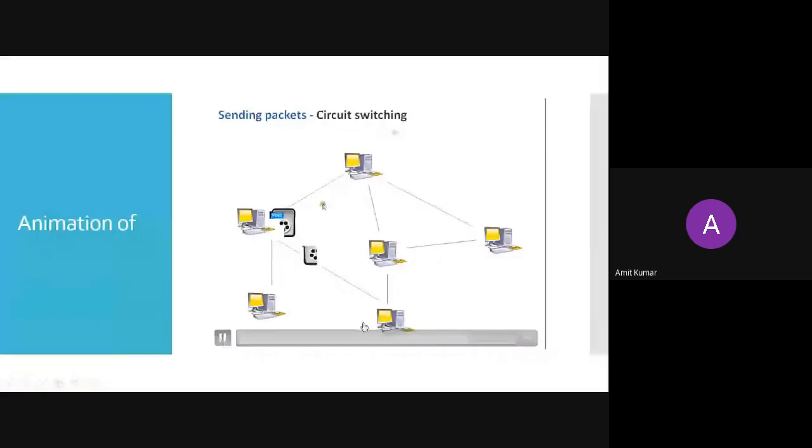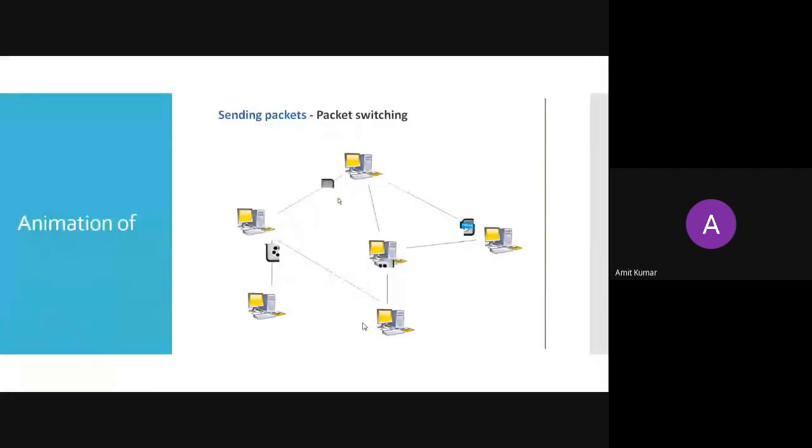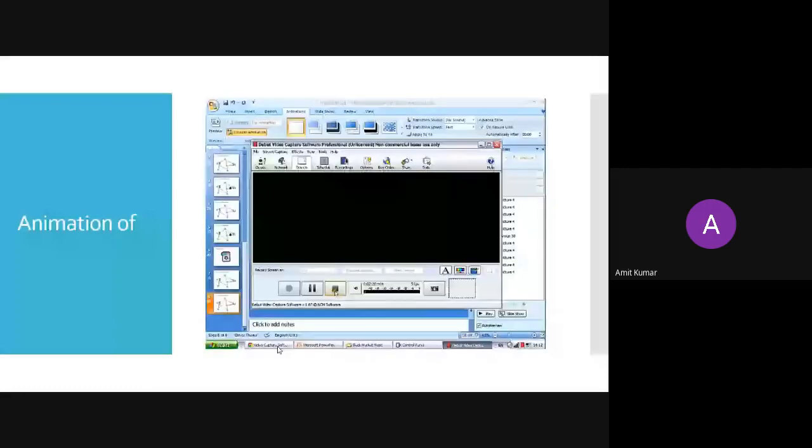He is sending the first packet, second packet, third packet, fourth packet, and fifth packet, so recovering your message is easier in circuit switching as compared to packet switching. This is the main difference between circuit and packet switching.